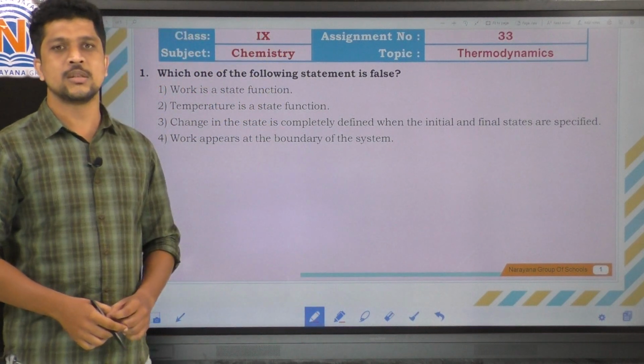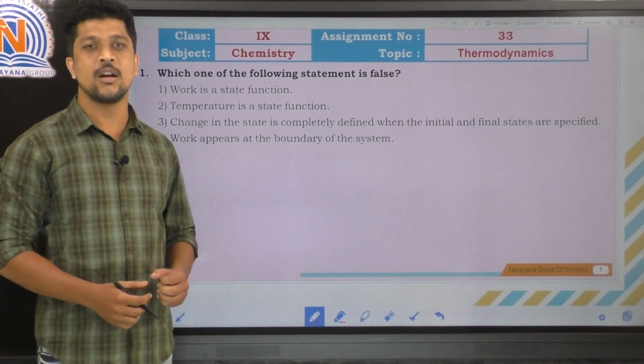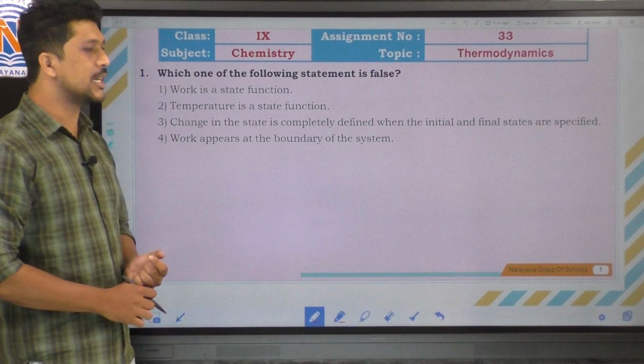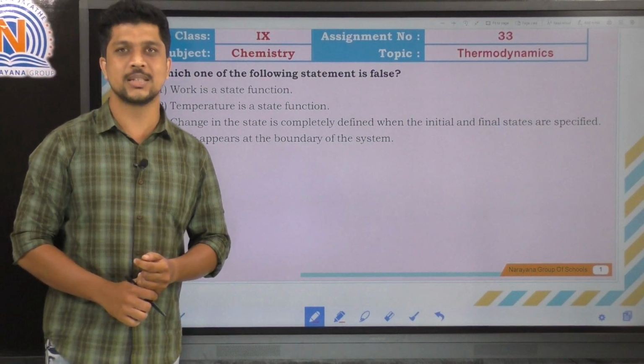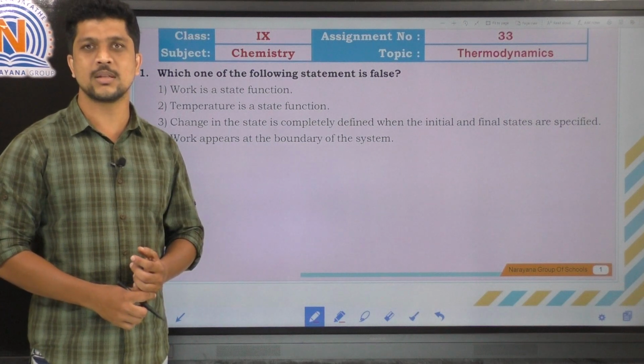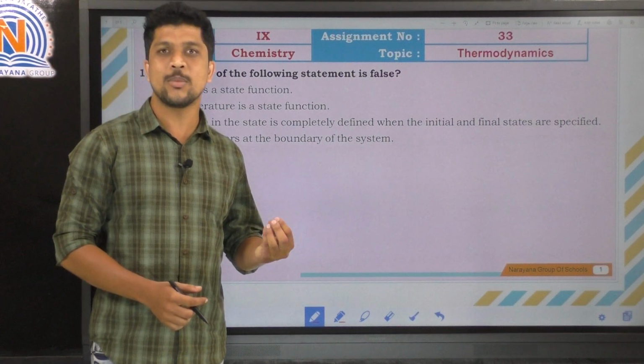Here the first question: which of the following statements is false? So we need to choose the false statement. The first statement is work is a state function. Work is a state function, right? So what is a state function? There is a thermodynamical property.